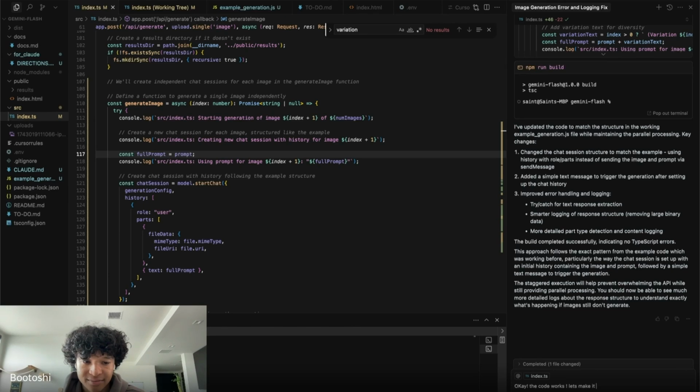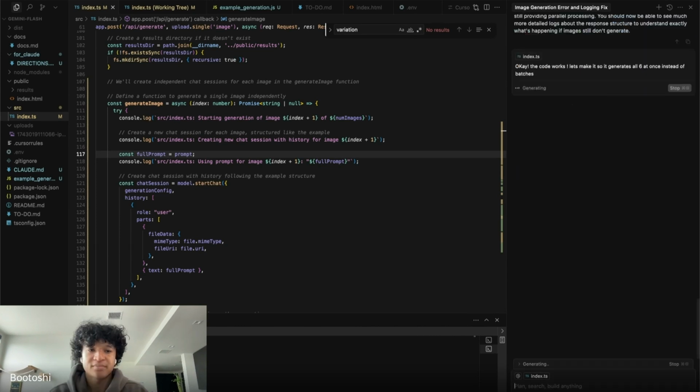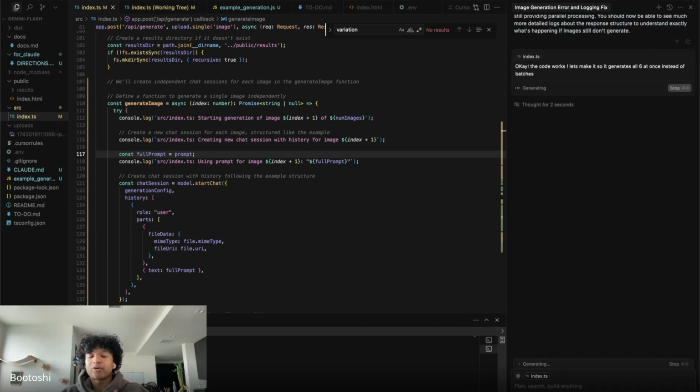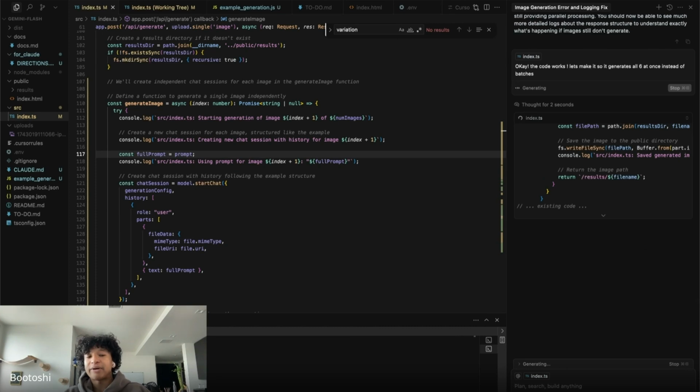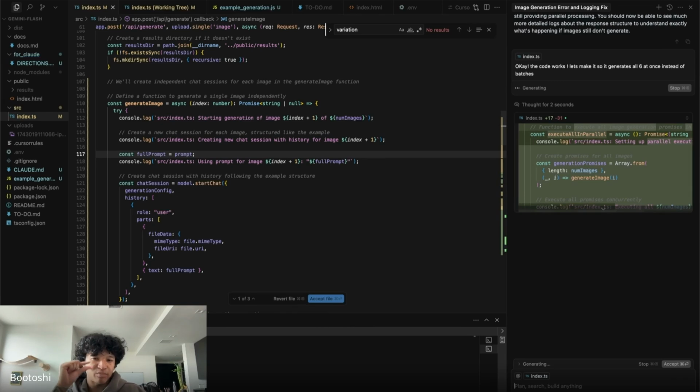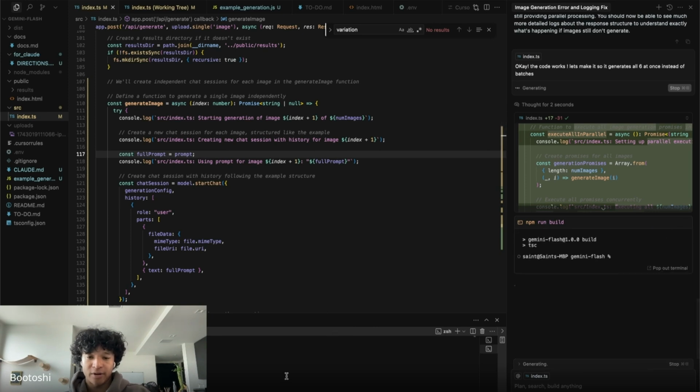Let's make it so it generates all six at once instead of batches. So now that we know that it works and it can generate in batches of 2, let's see if we can get our original goal of getting it in batches of 6. This is kind of like breaking down tasks into smaller ones, so we get some base that works. And now that we know this works and it successfully does variations, generating them two at a time, let's see if we get six at a time, what we initially wanted.